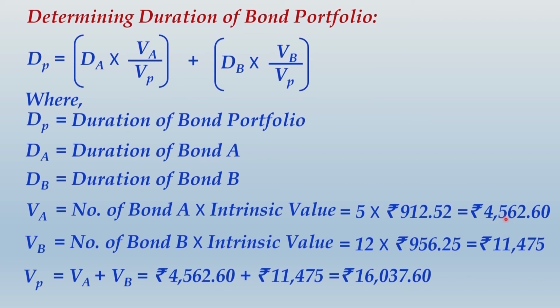VA is 4562.60 and VP is 16,037.60. Likewise, this will be 11,475 divided by 16,037.60. Obvious thing is, weight of bond A plus weight of bond B will give you aggregate as 1.